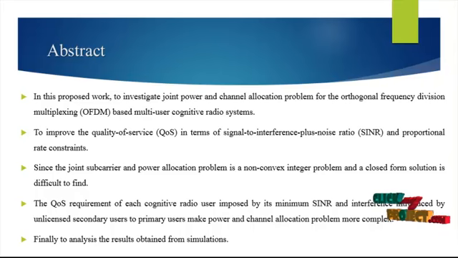Since the joint subcarrier and power allocation problem is a convex integer problem, a closed form solution is too difficult to find. The quality of service requirement of each cognitive user is improved by its minimum SINR, and the interference introduced by the unlicensed secondary users to the primary users makes the power and channel allocation problem more complex. Finally, we analyze the results obtained from the simulations, calculating the QoS in terms of signal to noise interference.